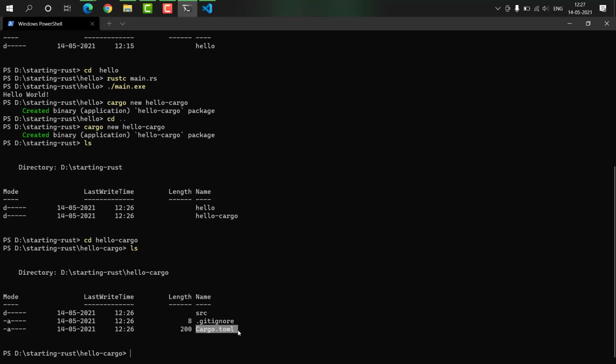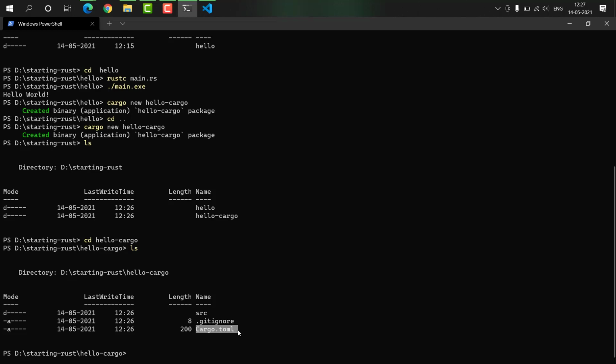Cargo.toml is the manifest file for Rust, where you keep all the metadata for your project, and any dependencies related to your project are kept within this Cargo.toml file. And src is a folder, a subdirectory.